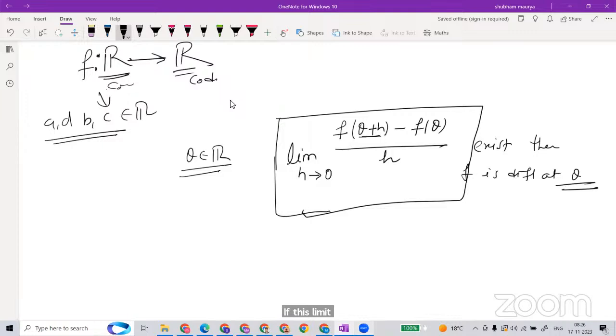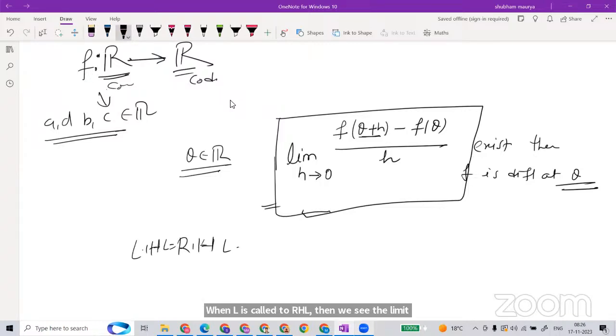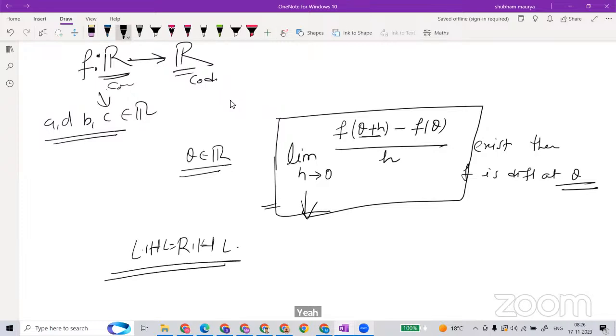Now I'm asking from your side, when will we say a limit exists or not at some particular point? The left hand limit should equal the right hand limit. Then we say the limit exists. Left hand limit should equal right hand limit. That means here we have to think about the left hand limit and right hand limit surely, right?